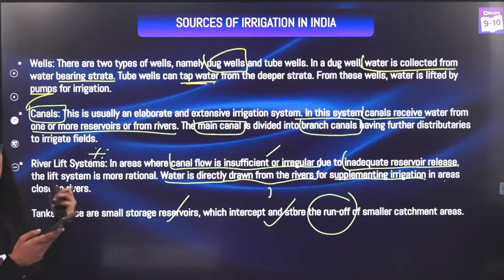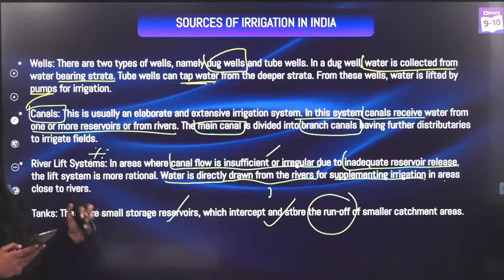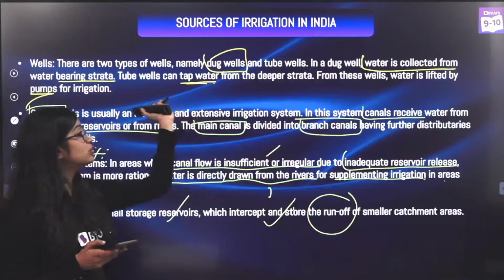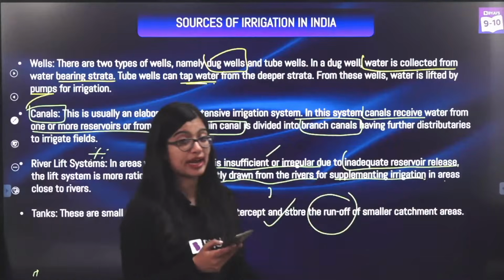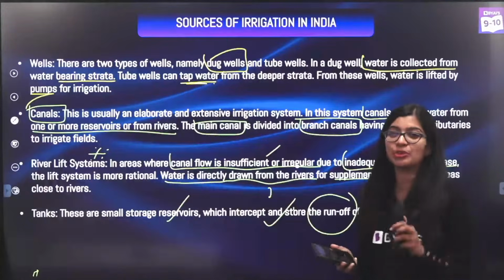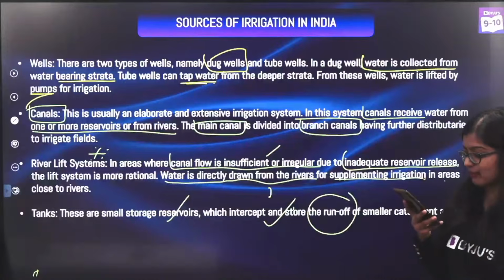Have you all taken a screenshot? These pointers are there in your NCERT. All I want you to do is highlight the pointers that I've highlighted on the screen in your textbook as well, so that you know that these are the pointers you have to study for your exam, okay?